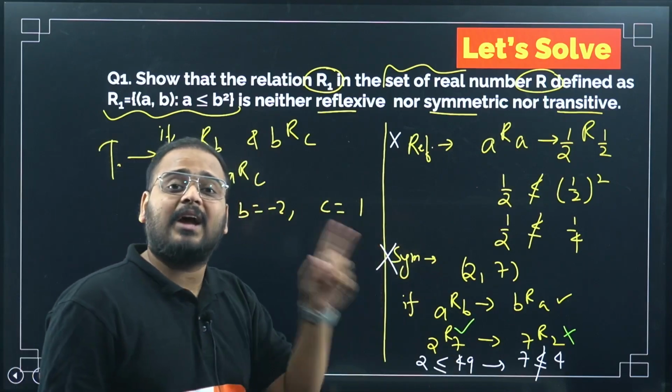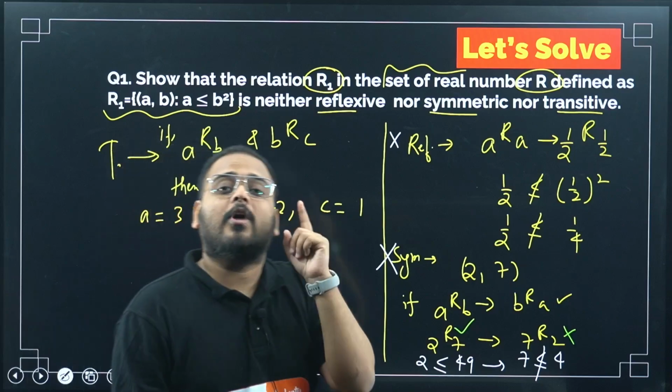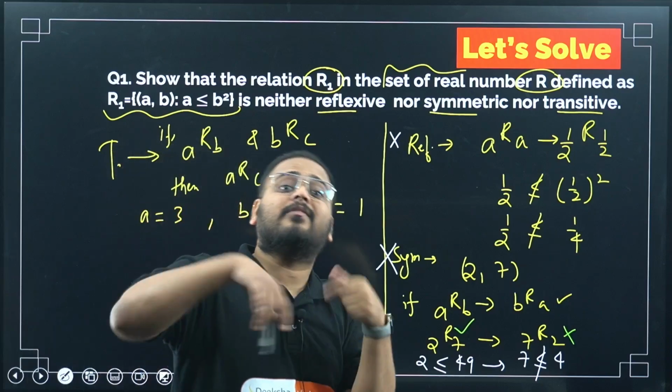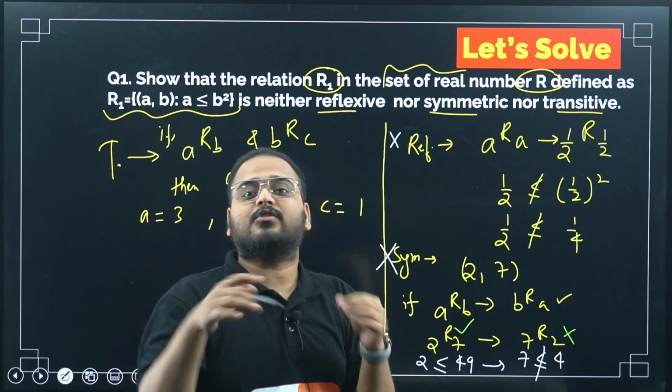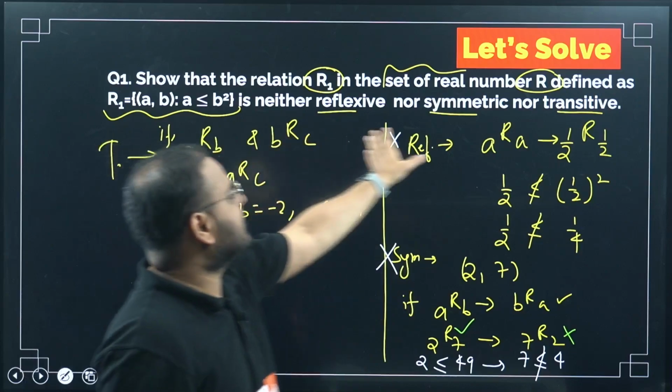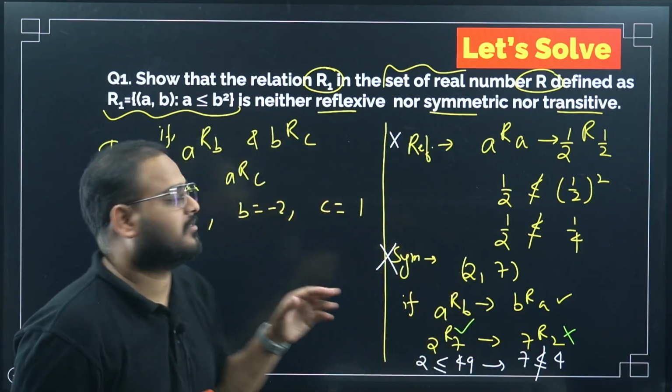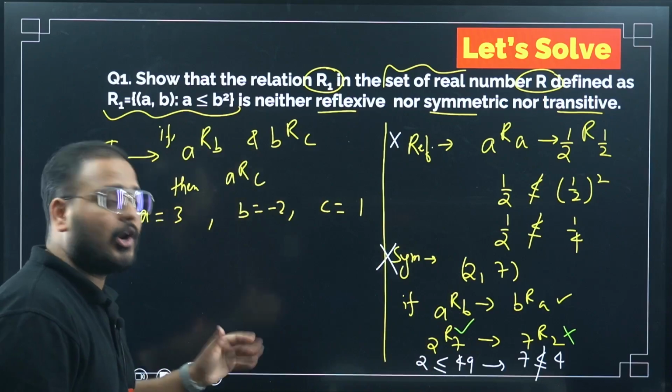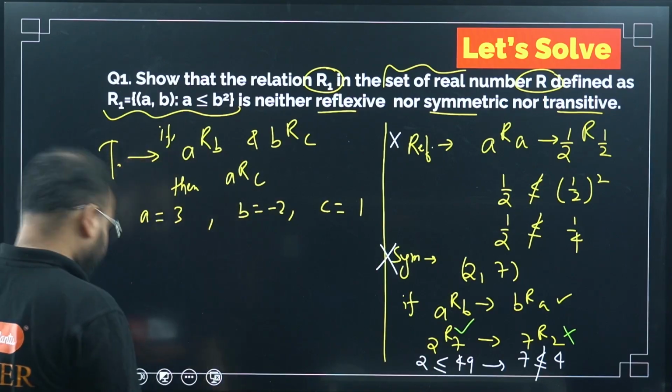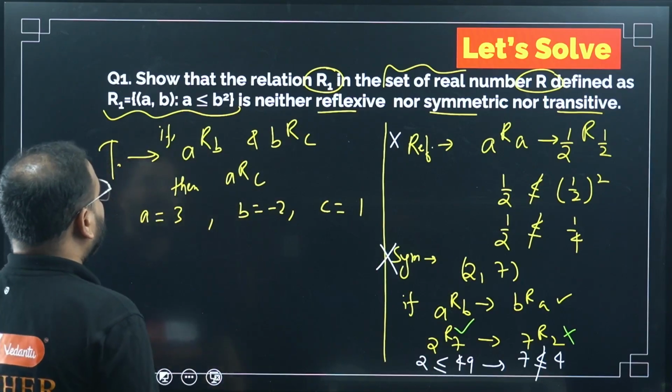Why can't I take another number? I said to you, what you have to check? Check for the point where it is not valid. If you can't find a point where it is not valid, then it is reflexive, symmetric or transitive. Check for the point where it is not valid, not true. So please check for AB. What happened with AB?